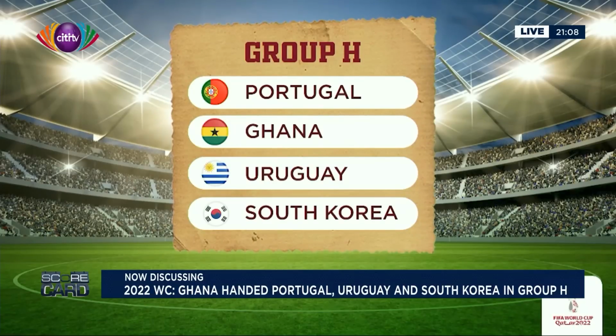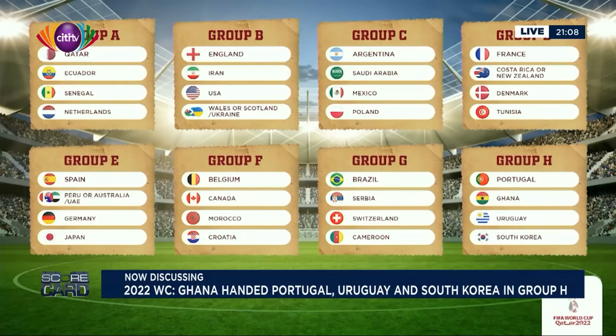Ghana time. And then Ghana will conclude the group stages on the 2nd of December with a game against Uruguay. That is a 3 p.m. kickoff at the Al Janoub Stadium in Al Wakra. So these are Ghana's group games: 24th, 28th, and 2nd of December. Before we even dive into Ghana's group, of course, let me just show you the full draw to put it in perspective. So 8 groups of 4 teams, that is 32 teams.